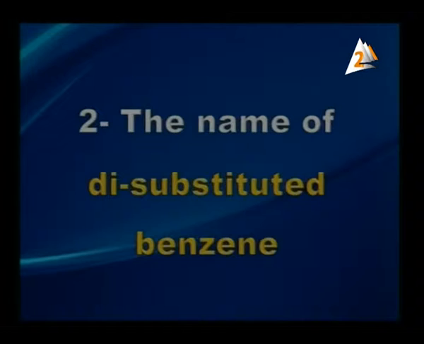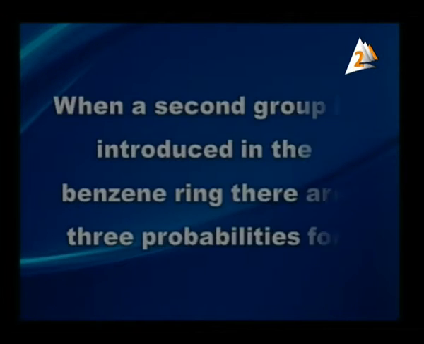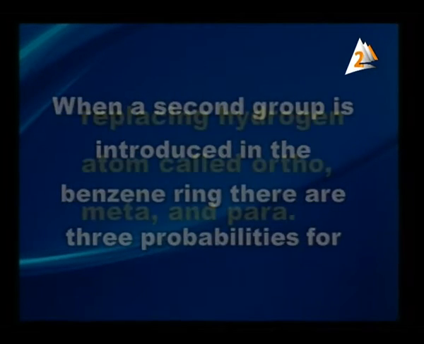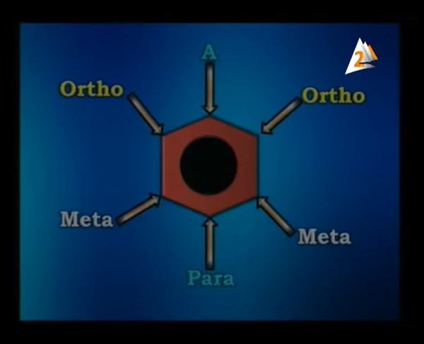The name of disubstituted benzene. The directing group determines how we name the disubstituted benzene. When a second group is introduced in the benzene ring, there are 3 possibilities for replacing the hydrogen atom, called ortho, meta, and para. As shown on the screen, if A is the first group in the benzene ring, then positions 2 and 6 are ortho positions, positions 3 and 5 are the meta positions, while position number 4 is the para position.